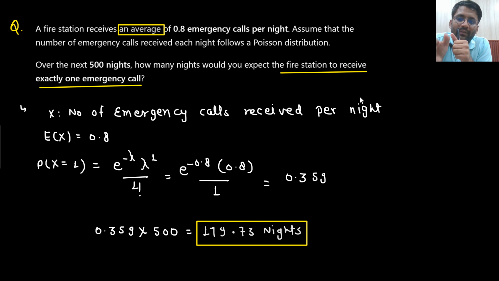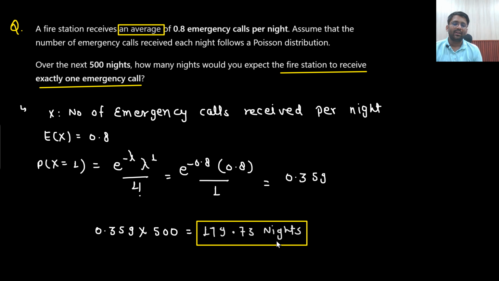Now what are you supposed to find out? They are asking how many nights. That means first my target is to find the probability that in one night I will receive exactly one emergency call. So I am supposed to find the probability of x equals 1. So e to the power minus lambda, lambda to the power 1 divided by 1 factorial, e to the power minus 0.8 multiplied by 0.8, is 0.359. That means there is 0.359 probability that in one night I will receive exactly one call. Then in 500 nights, how many nights would you receive exactly one call? You will multiply by 500. So your answer would be 500 into 0.359, which comes out to be 179.73.